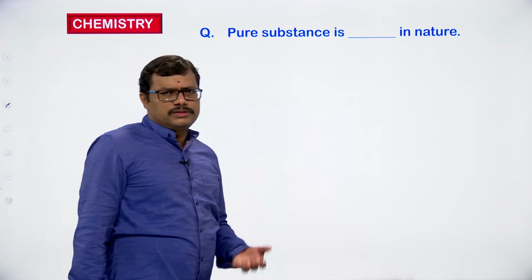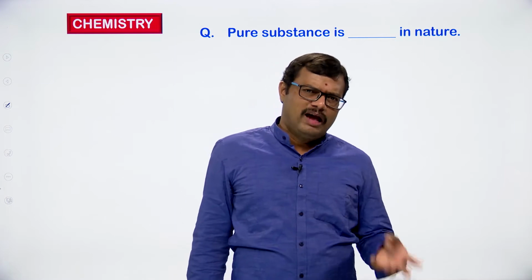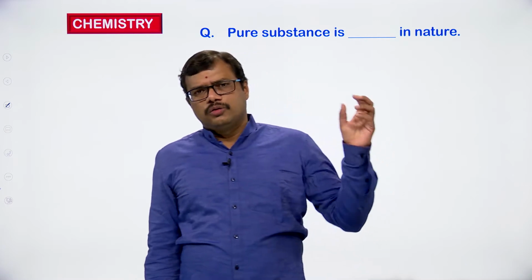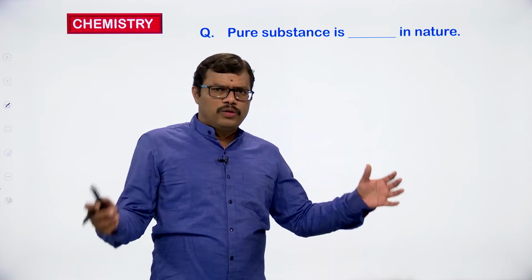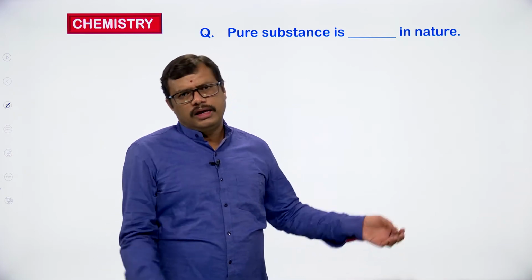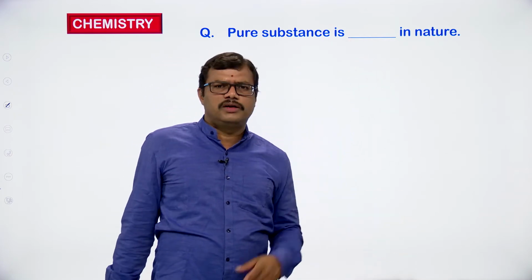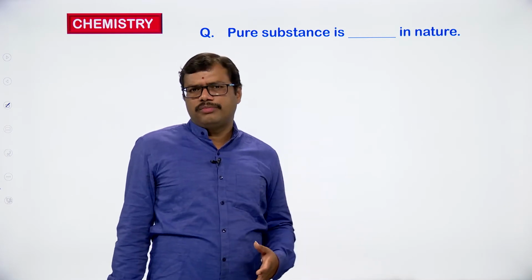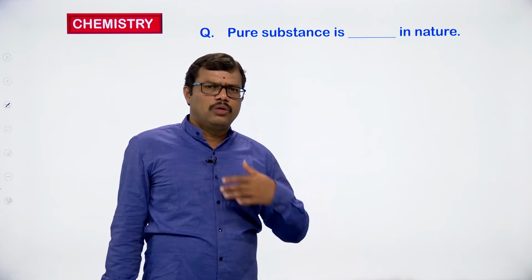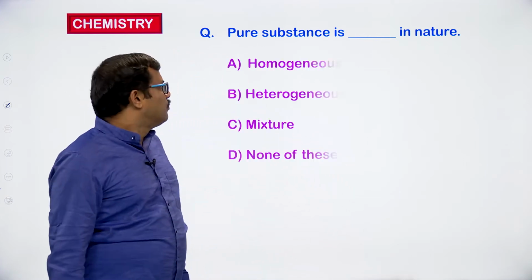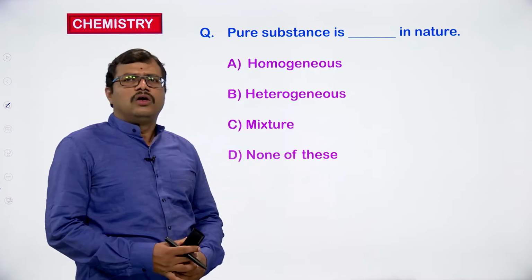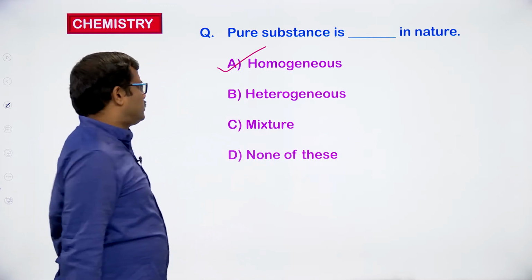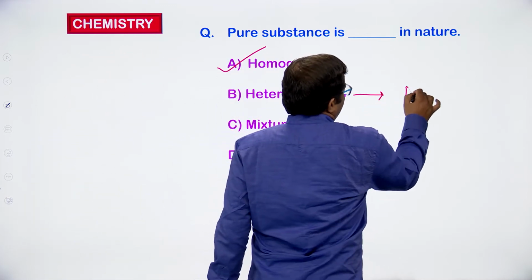Whenever we say pure substance, for example pure water, how is it? It is homogeneous in nature. If you take one big bottle of water and pour it into different vessels or containers, and taste the water, the properties are all the same. So the composition is the same throughout, and thereby pure substances are generally considered homogeneous in nature. Pure substances are homogeneous. Mixtures, most of the times, will be heterogeneous.